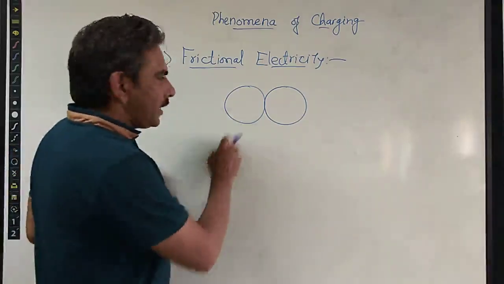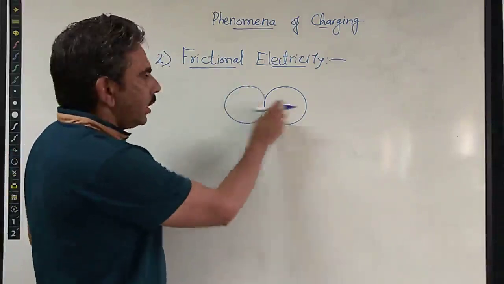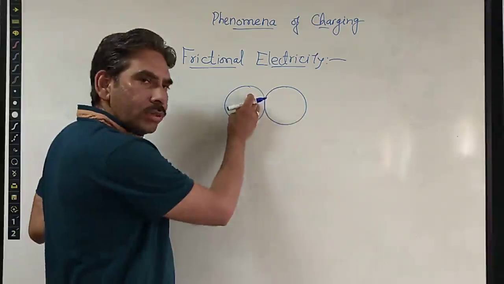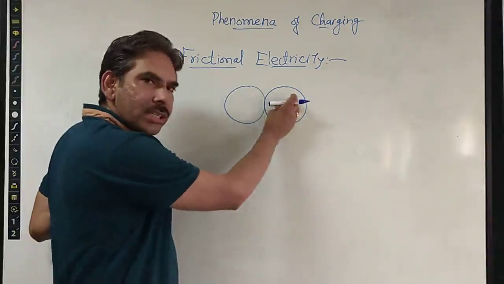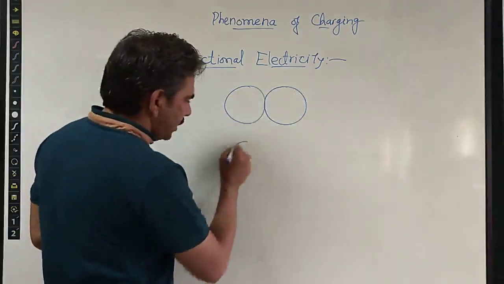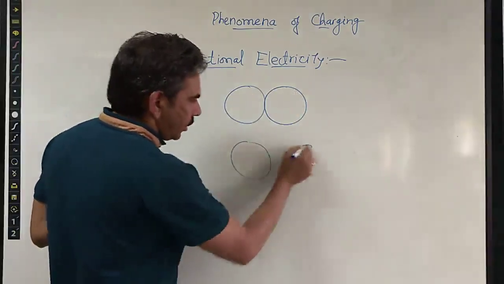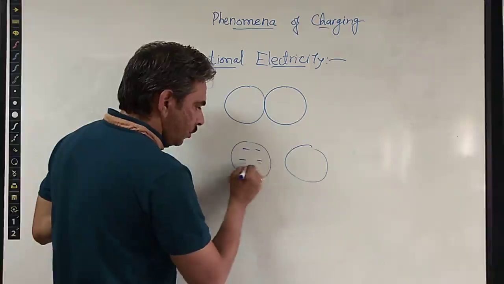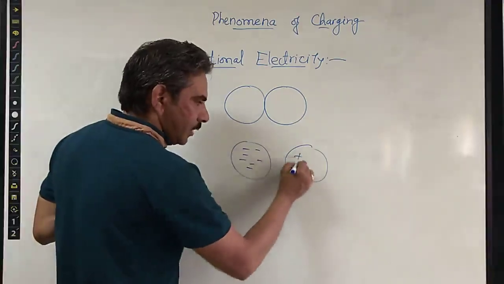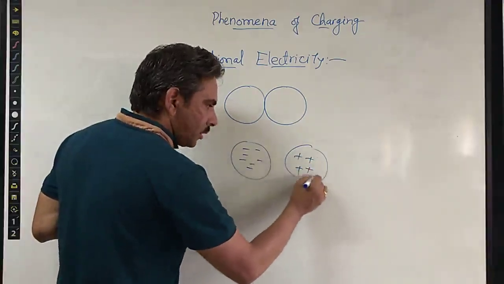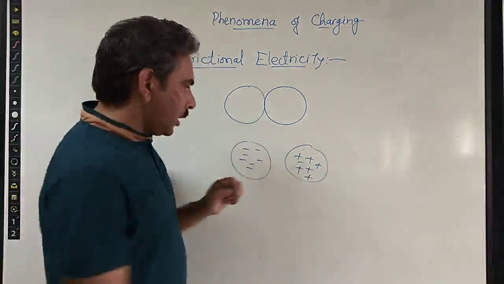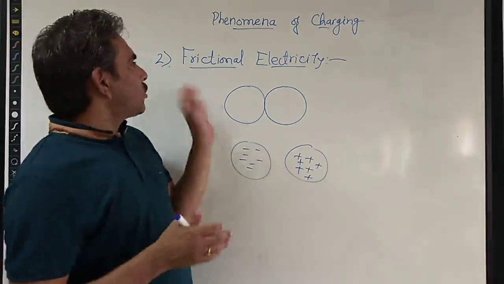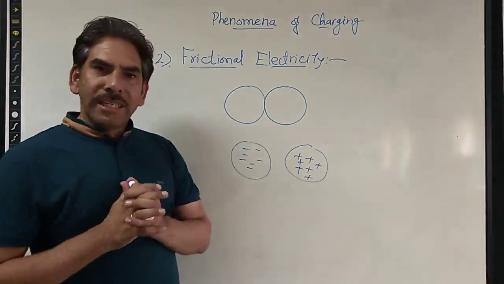This energy will take electrons from one object and the other one will take these electrons. Whenever these are separated after friction, one will have a net negative charge due to gaining electrons, and the other will have an equal amount of positive charge by losing electrons. This whole process is called frictional electricity.